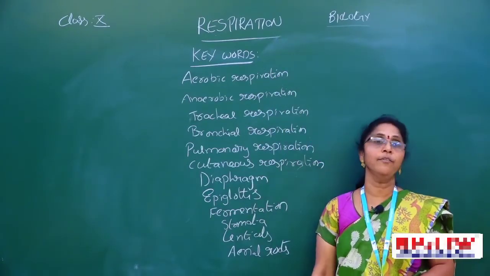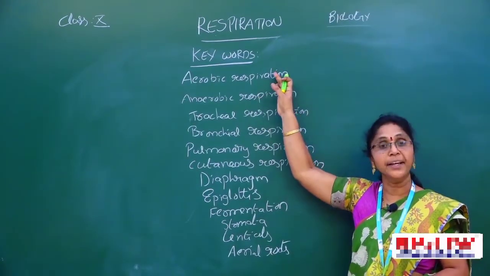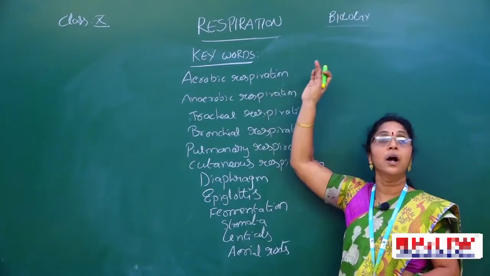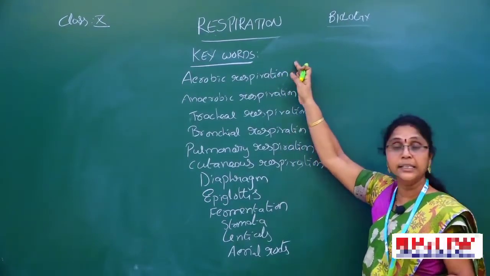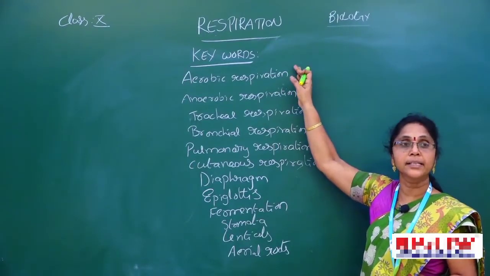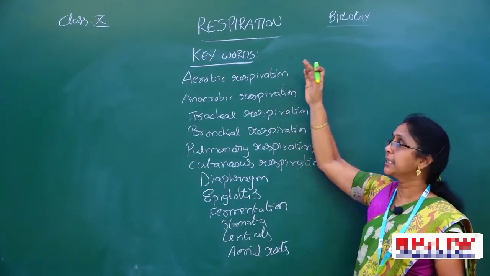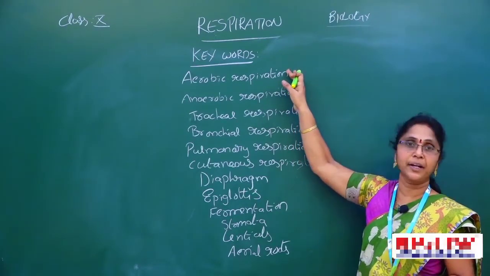In the presence of oxygen, the glucose molecule is oxidized. The glucose molecule is broken down and releases a high amount of energy. That is called aerobic respiration. Later we will discuss the detailed process.